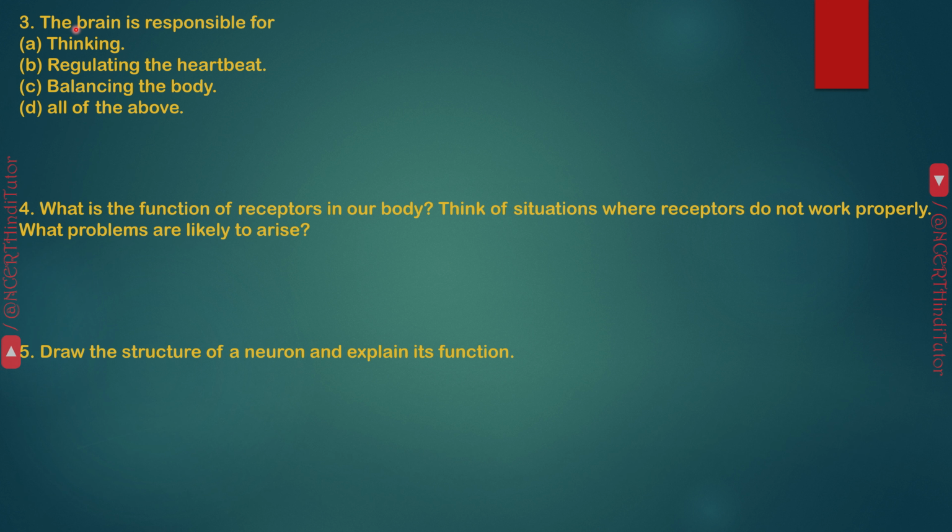Question 3. The brain is responsible for? Answer D. All the above. Brain is responsible for thinking. Brain regulates the heartbeat and it balances the body. Question 4. What is the function of receptors in our body? Think of situations where receptors do not work properly. What problems are likely to arise?